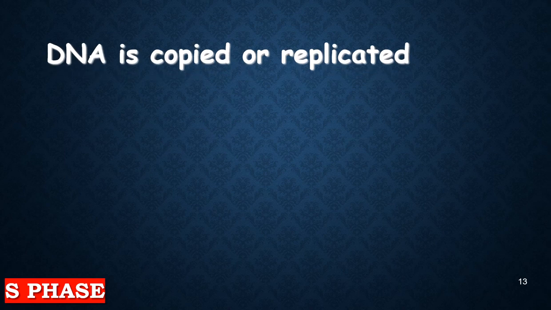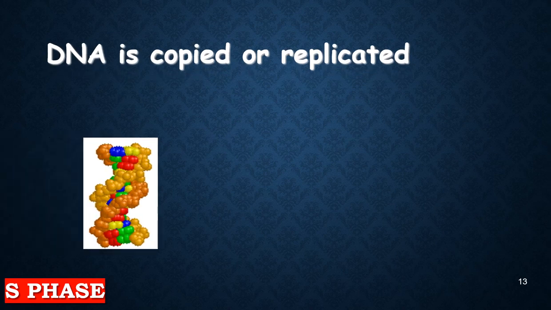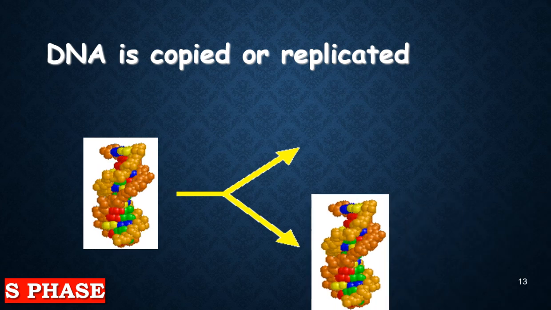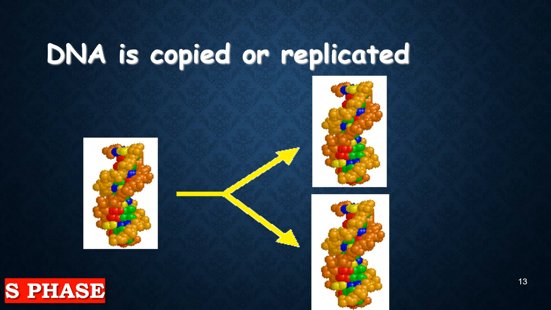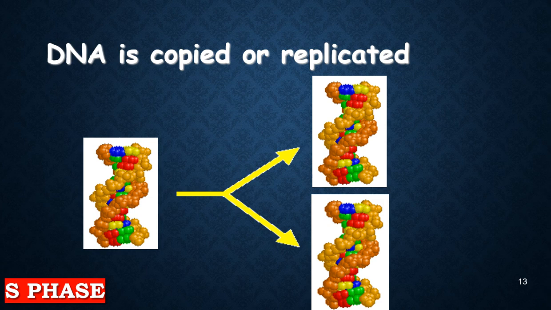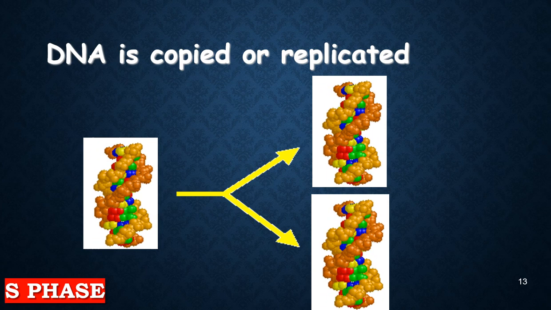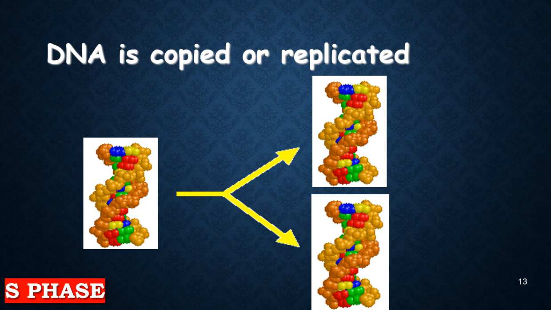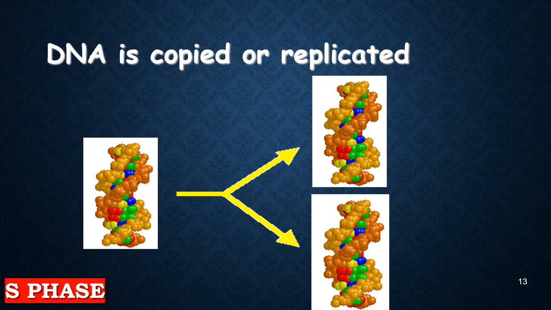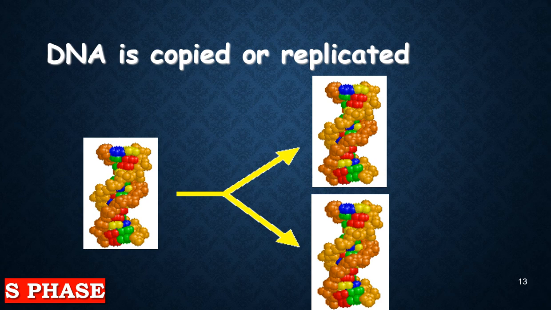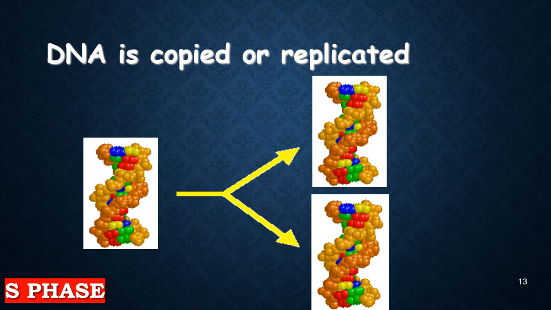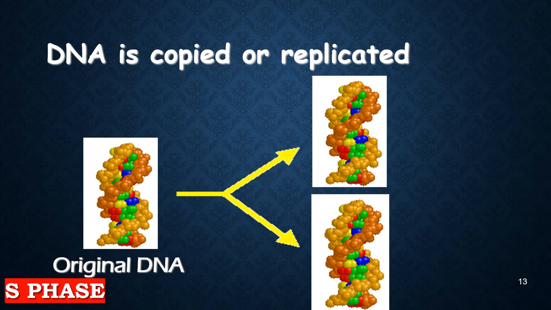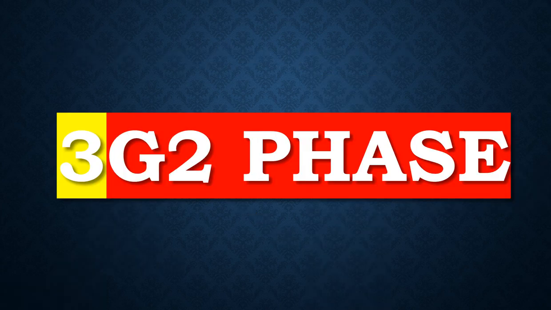So we can look at this diagram. While we have one DNA, after that the DNA is being copied into two similar copies of DNA. So it has the same characteristics, right? But why is DNA replicated, or why is DNA copied into two copies? Because this cell will be divided into two cells. So that means this DNA must be copied in order for every cell to have one copy of the DNA. This is the original DNA, and this is the identical DNA.